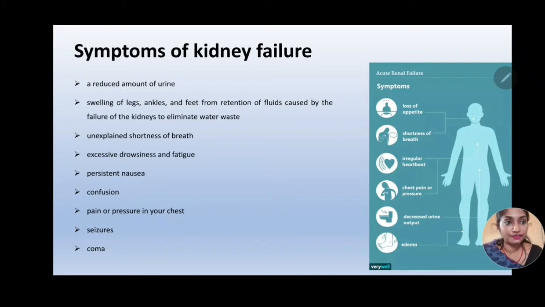Moving on to the symptoms of kidney failure. Sometimes there may not exist any symptoms, or a combination of symptoms can be seen. The most common symptoms of kidney failure are reduced amount of urine, swelling of the legs, ankles and feet due to retention of fluids caused by the failure of kidneys in eliminating the water waste from the body, unexplained shortness of breath, excessive drowsiness and fatigue, persistent nausea, confusion, pain and pressure in the chest, seizures, and it can also lead to coma. So these are some of the common symptoms of kidney failure.